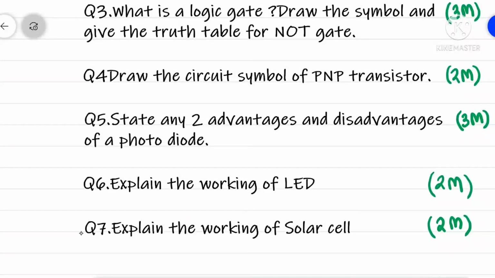3 marks. Question 6. Explain the working of LED. 2 marks. Question 7. Explain the working of solar cell.